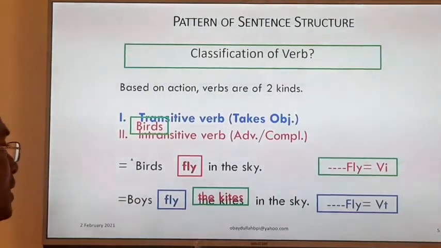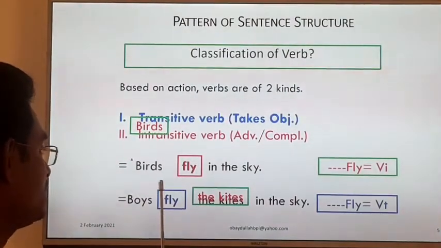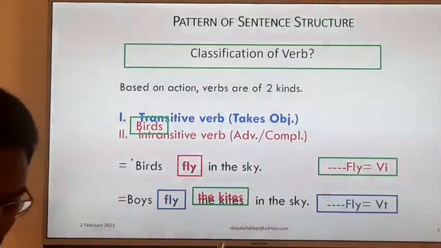So when we change the voice of any sentence, we have to find out whether the verb is transitive or intransitive.